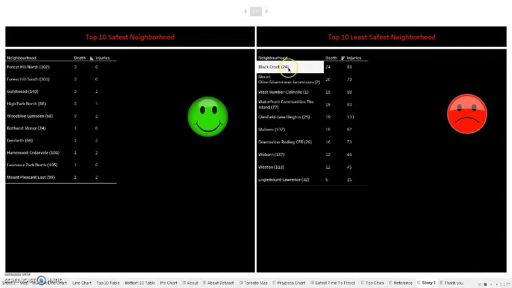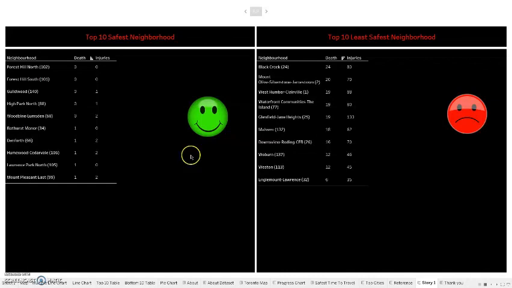And on the right hand side, neighborhoods like Black Creek, Mount Olive, Silverstone, Jamestown, West Humber, Clearville, waterfront communities, the Island, Glenfield, Jane Heights. These are the neighborhoods which have a high number of deaths and a great number of injuries compared with the other data, which makes them the least safe places to live.